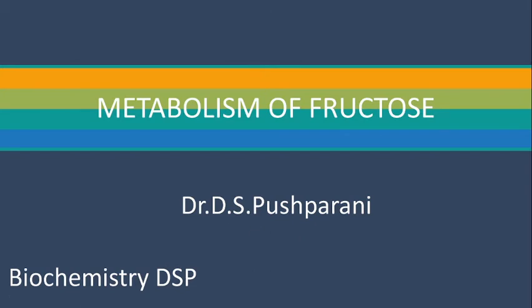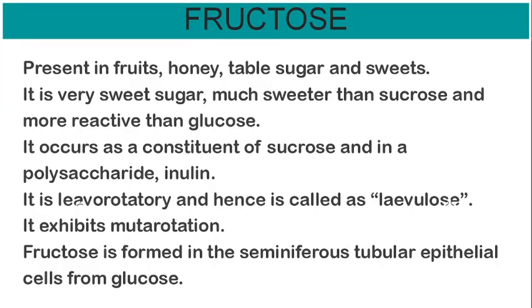Today I'll be discussing the metabolism of fructose. Fructose is present in fruits, honey, table sugar, and in sweets. It is a simple monosaccharide. It is found in berries, melons, and some root vegetables such as beets, sweet potatoes, etc. And fructose usually occurs in combination with sucrose and glucose.